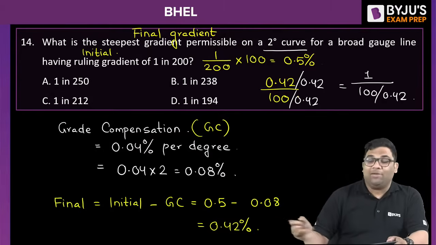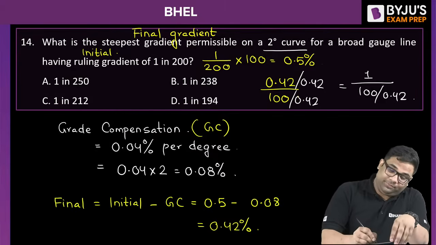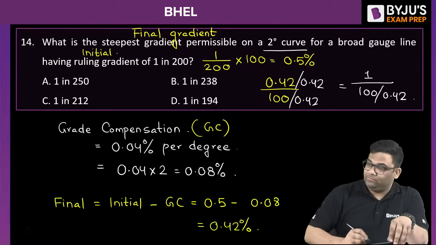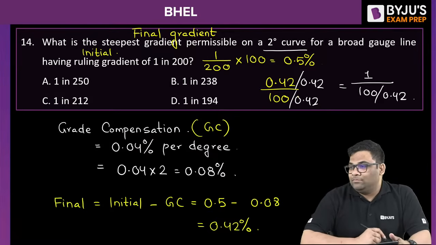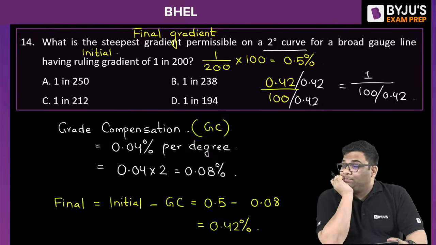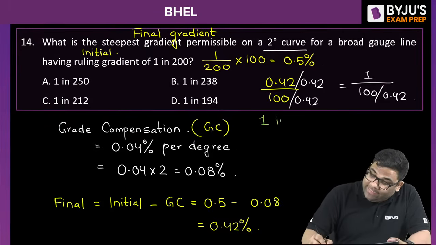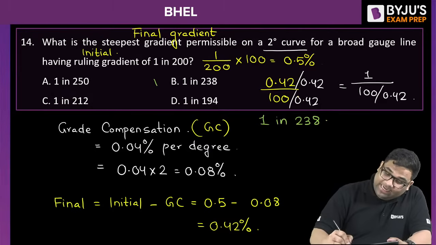So what is the right answer to this? Tell me. Please tell for this question. Just divide 100 by 0.42. How much are you getting? Option B, 1 in 238. Yes, so this is the right answer.